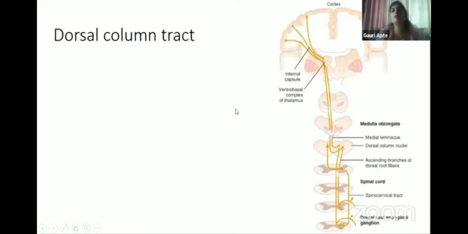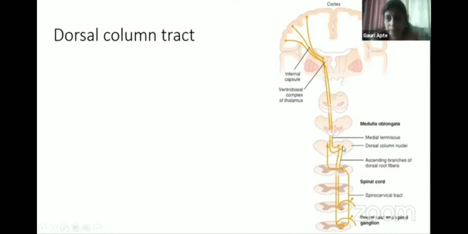So sometimes dorsal column tract is asked as a long question. As you can see here, from dorsal root, the fibers are entering here and they're ascending up. And they're ascending in the posterior part of the spinal cord. So it is called as dorsal column tract. Okay. When they ascend up, lower fibers are medially and upper fibers are laterally. Okay, they form two tracts, fasciculus gracilis, which is medial, and cuneatus, that is lateral.